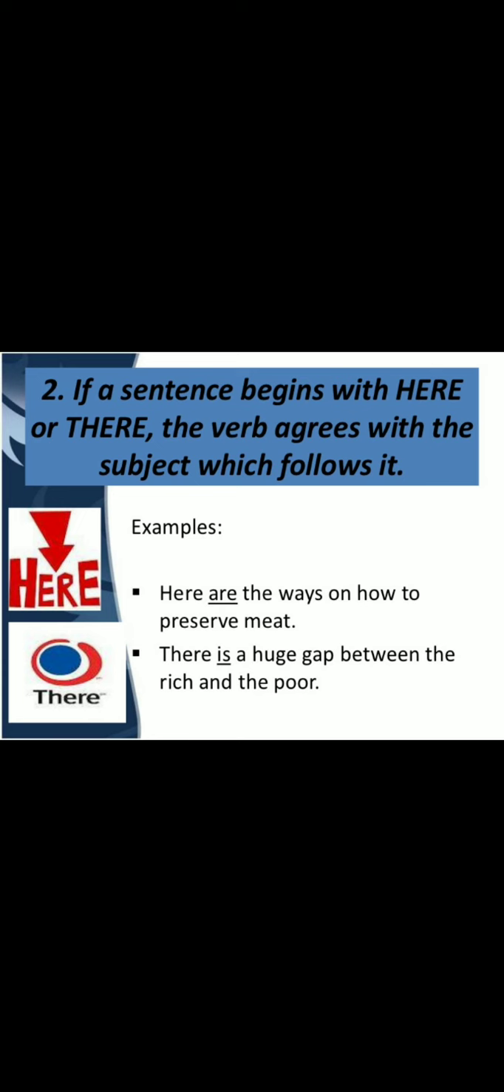Next, number 2, if a sentence begins with here or there, the verb agrees with the subject which follows it. For example, here are the ways on how to preserve meat. Number 2, there is a huge gap between the rich and the poor. So, dear students, these sentences with are and is show subject verb agreement.